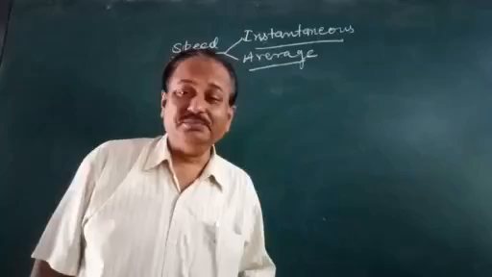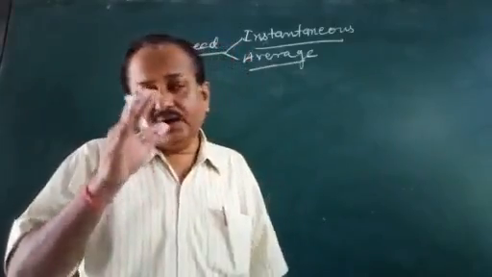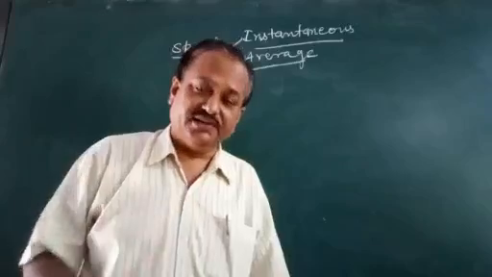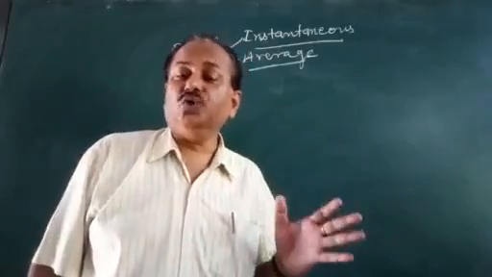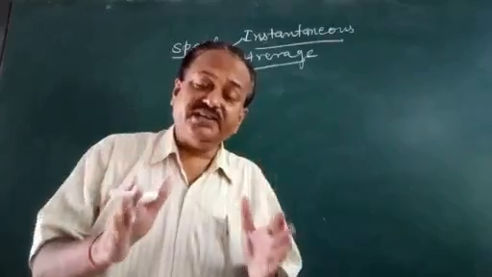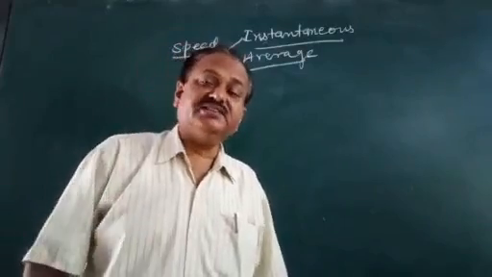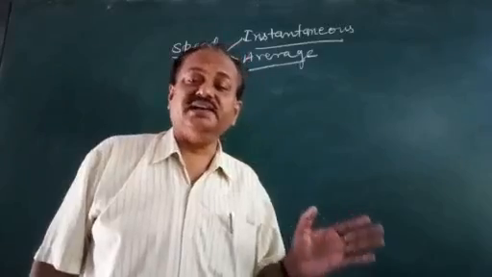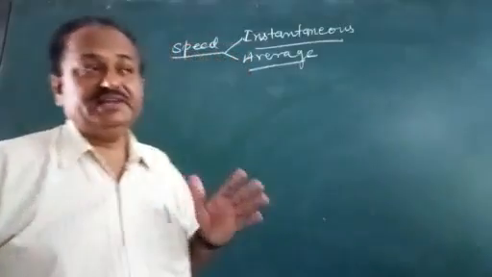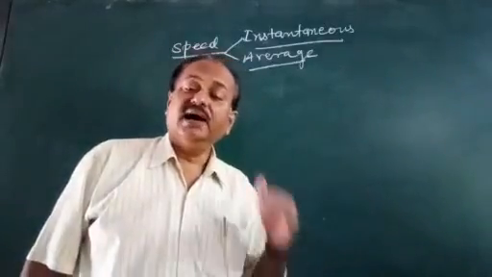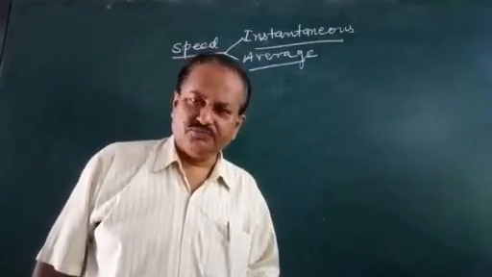More light on speed, and I am going to tell about the types of speed. Basically by speed we mean how fast an object is moving. Literally, the meaning of speed is how fast an object is moving. Any object, any body, how fast it moves at some place. So we call it speed. Speed is concerned with the ability of a body, how fast it is moving, or in the reverse case, how slow it is moving. So both.